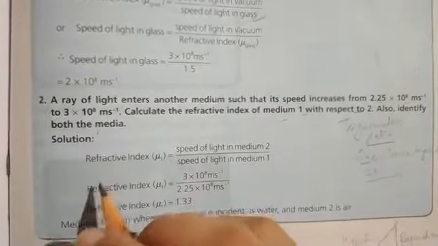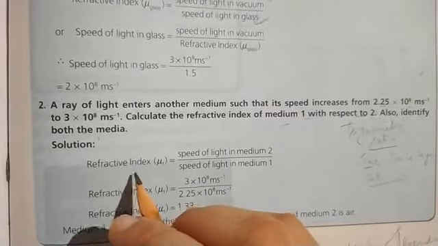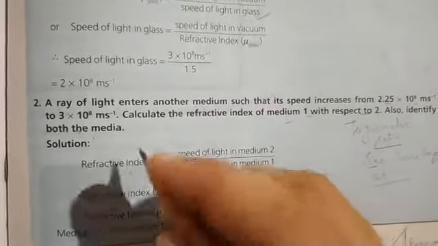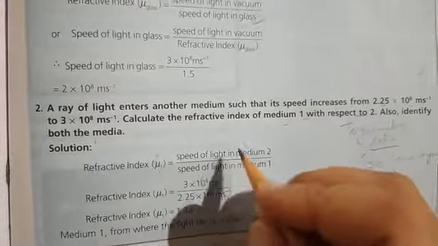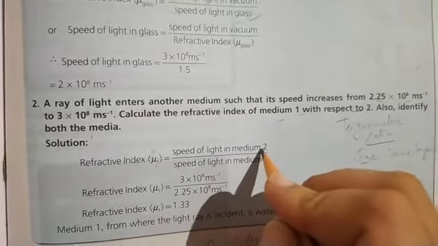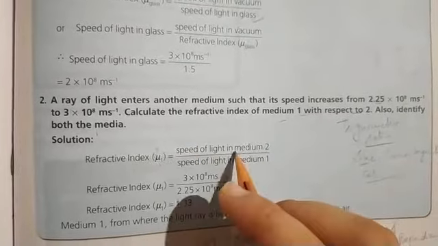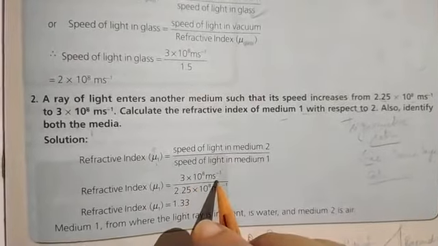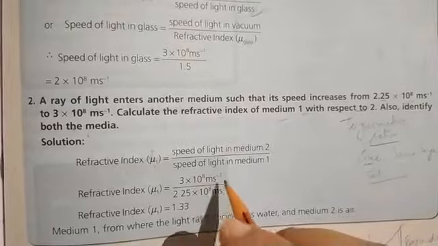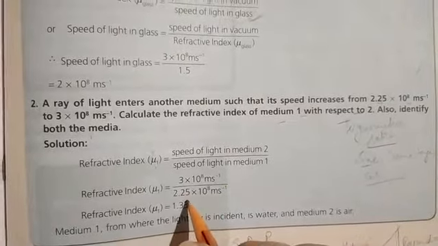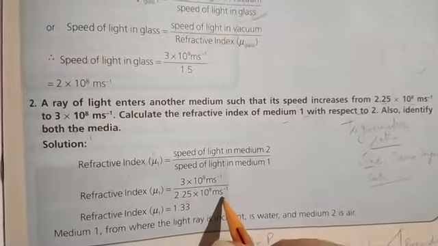Now we will write the refractive index of medium 1 with respect to medium 2, that can be written as 2 mu 1. So it is equal to speed of light in medium 2 divided by speed of light in medium 1. What is the speed of light in medium 2? That is 3 into 10 raised to power 8 meter per second, because it gets increased from this value 2.25 into 10 raised to power 8 meter per second.